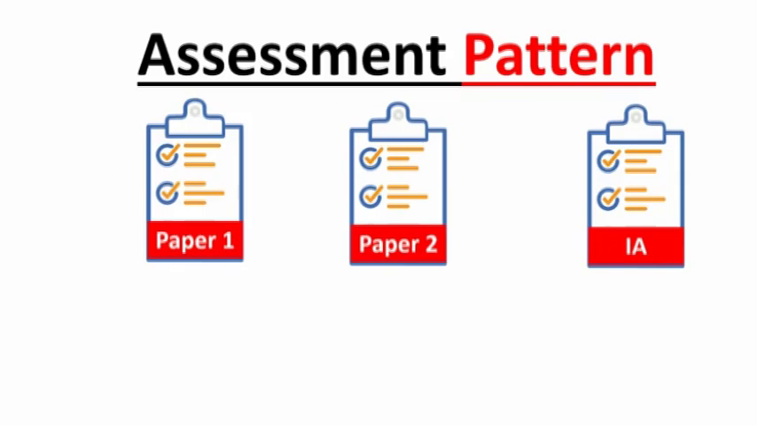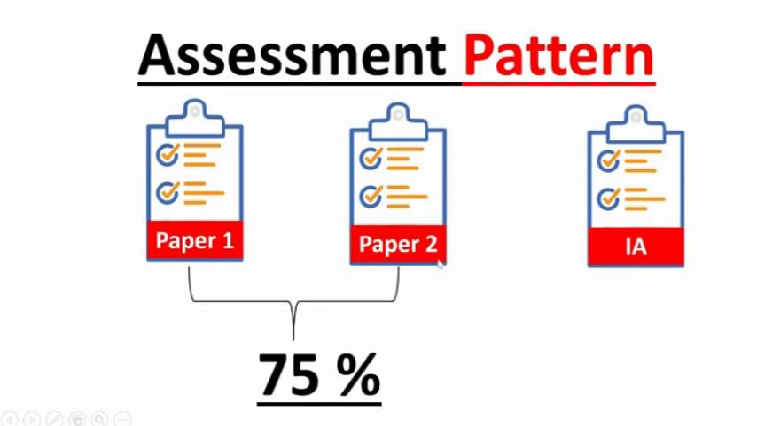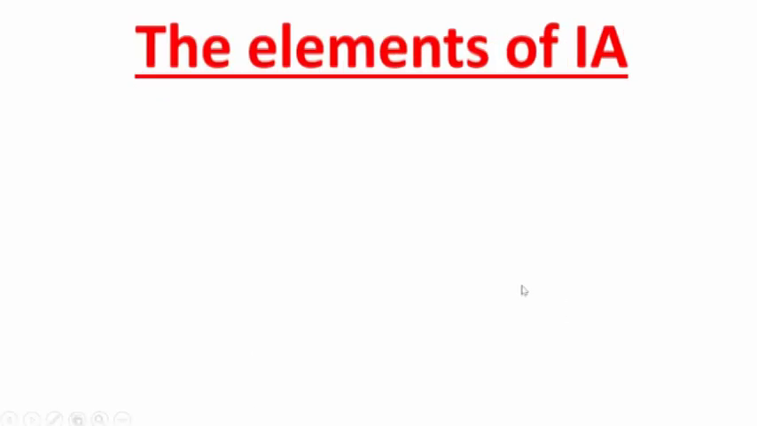As you are aware of the whole assessment pattern, there are three components: paper 1, paper 2 and your internal assessment. Paper 1 and paper 2 are 75%, and your internal assessment is 25 marks, 25%. So you can imagine the importance of your internal assessment in getting your overall grade.